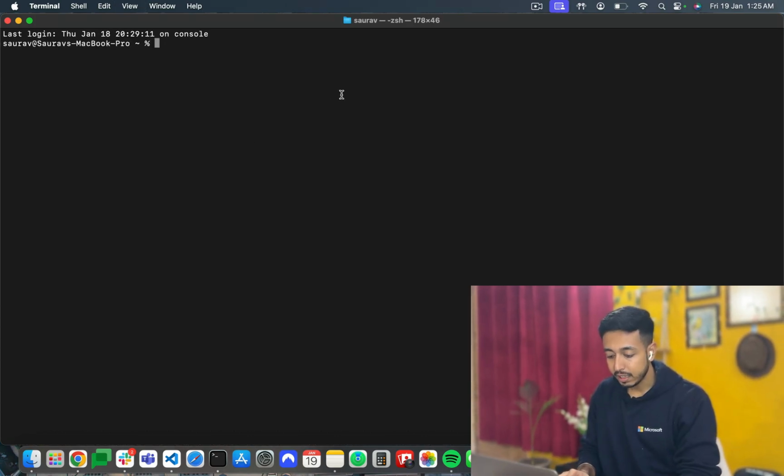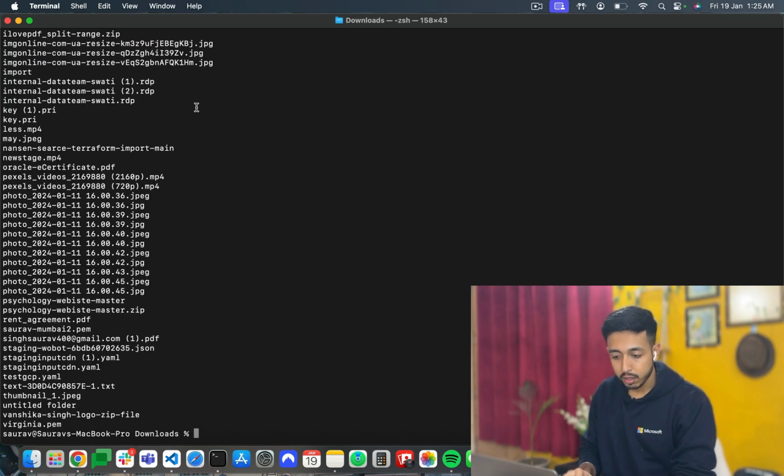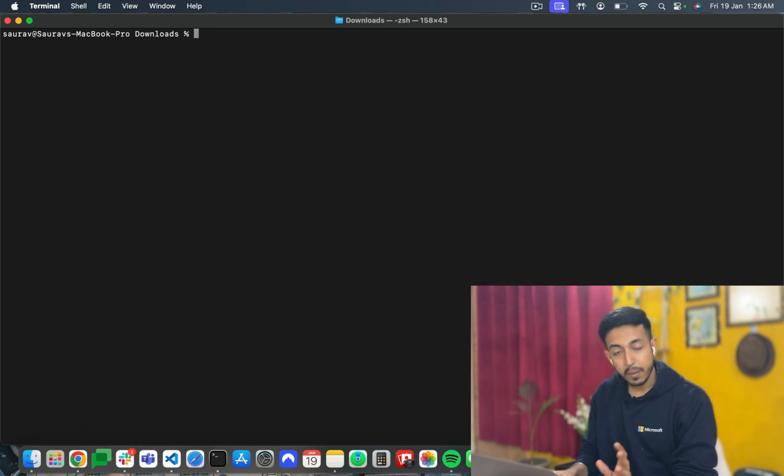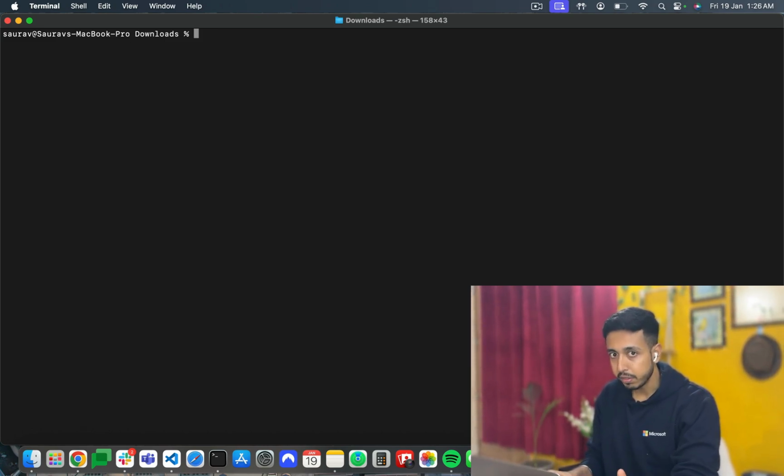Now, my key is downloaded into the downloads folder. So I'll go into the downloads folder. cd is for changing the directory. cd Downloads. I'll go to downloads. Now my key is there. If I do ls, lots of things are there, but my key by default is not something that I can use. The permission needs to be changed.